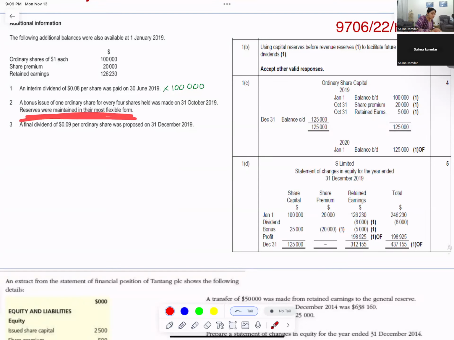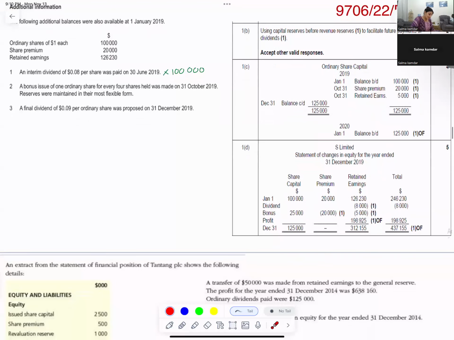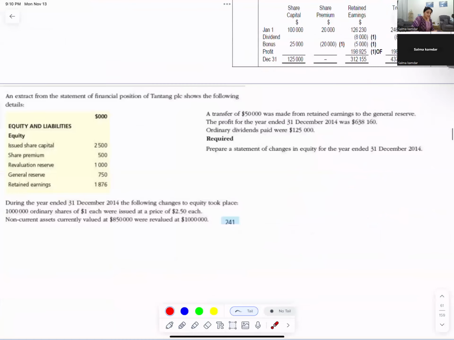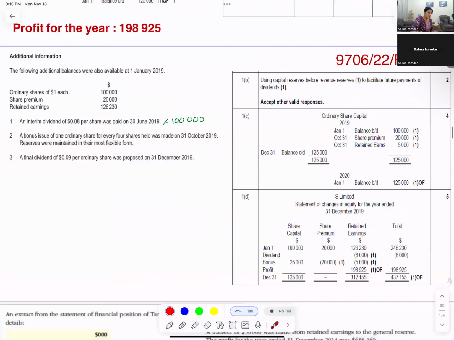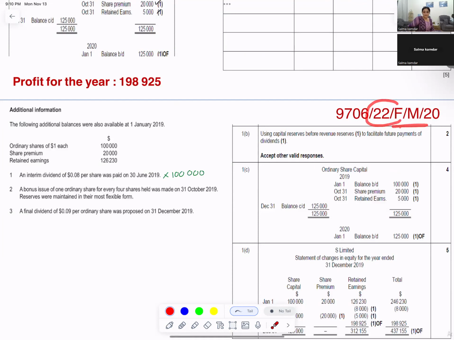If they don't give me this statement, then I will use the retained earnings first. So my total of share capital will be 125. All the share premium has been used away. Total of retained earnings will be, I will add and subtract this, and this would give me my total shareholders' funds or my total shareholders' equity. Now with this I complete the sum of Feb March 20, paper 22.